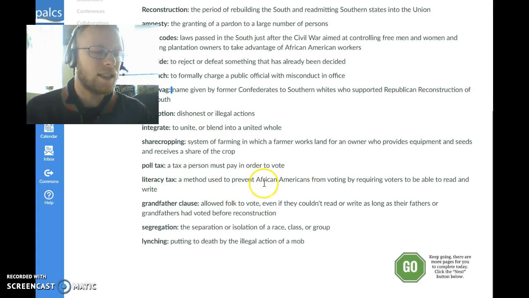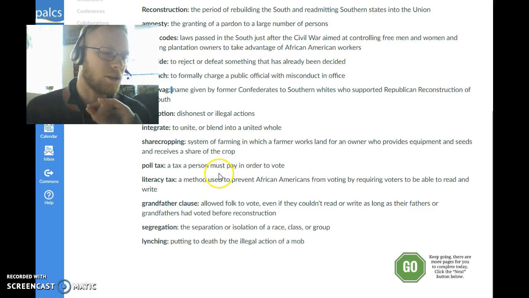Poll tax, a tax a person must pay in order to vote. A literacy tax is a method used to prevent African Americans from voting by requiring voters to be able to read and write. Think about it. They were all just slaves, and slaves weren't allowed to read and write, so almost none of them could read or write, so almost none of them could vote if there was a literacy tax.